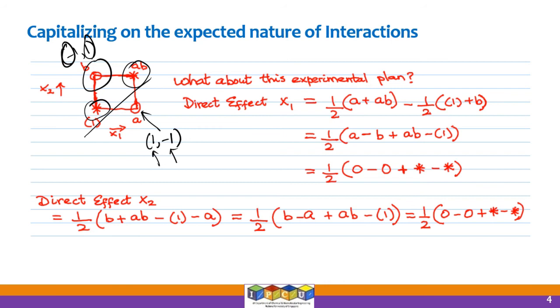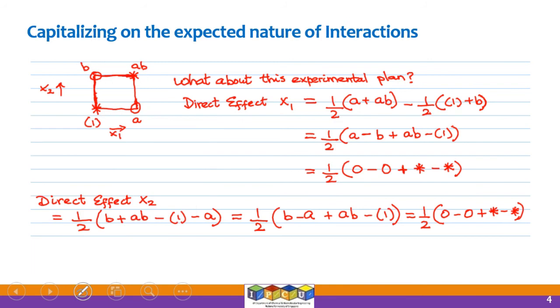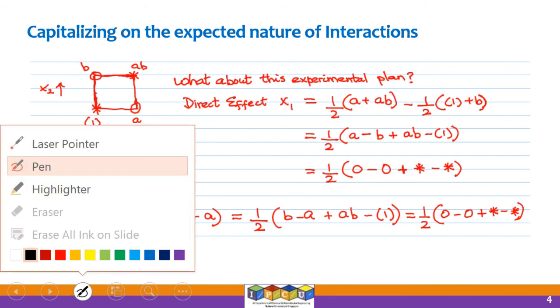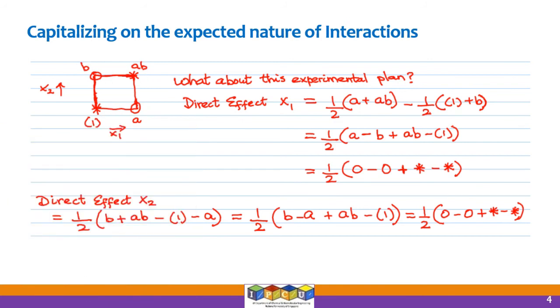So the inexperienced scientist also gets to do an experiment involving the two levels of both the factors, right? So let's analyze this experimental plan, which is quite different from the plans that we have seen in the earlier slide. So if you look at it, let's compute the effect, direct effect of x1, right? So we learned in an earlier presentation when we got to know the design of experiments that you can compute the direct effect of x1 by what?